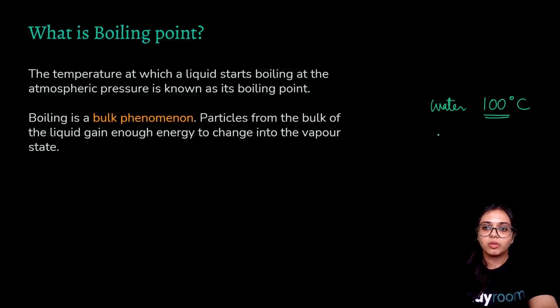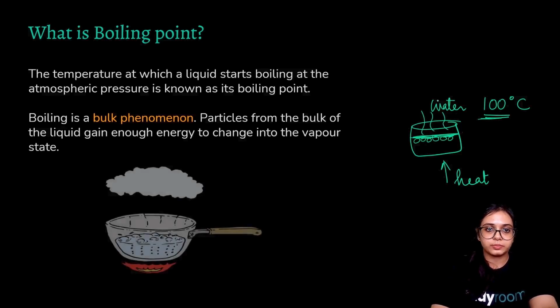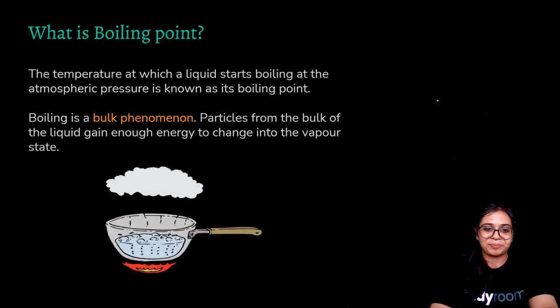How is that? Because water comes on the surface, right? Suppose this is a beaker, and you are supplying heat to this beaker. All the particles of water that are there at the surface are consuming heat, and when a particular temperature of 100 degrees Celsius is reached, there will be no increase in the temperature. But since these particles have absorbed heat, in bulk they will be transitioning into the gaseous vapor state, as also seen in this diagram.